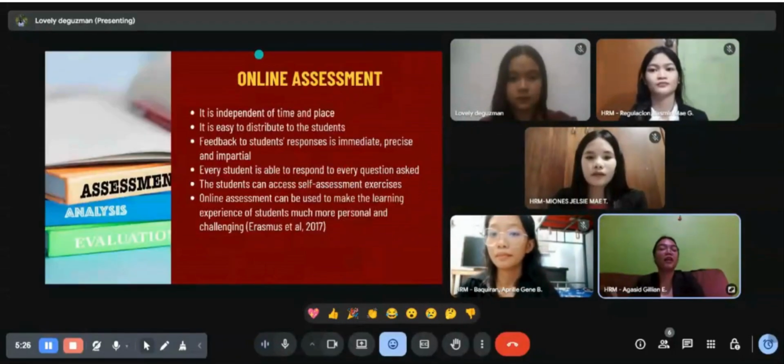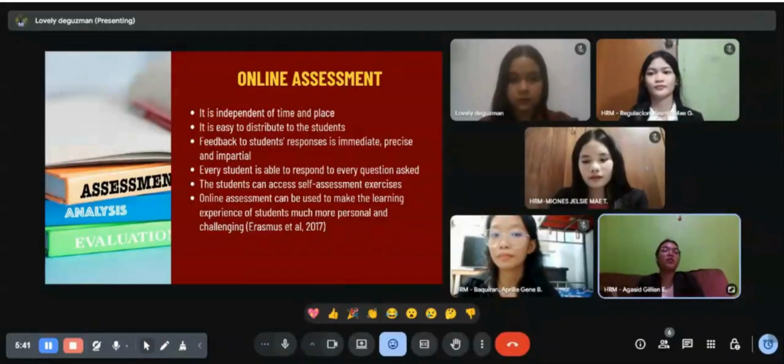For assessments, this approach can be applied to different types of assessments such as diagnostic, formative, and summative. Each of these has a role in measuring the learner's progress and overall performance. First, it is independent of time and place.